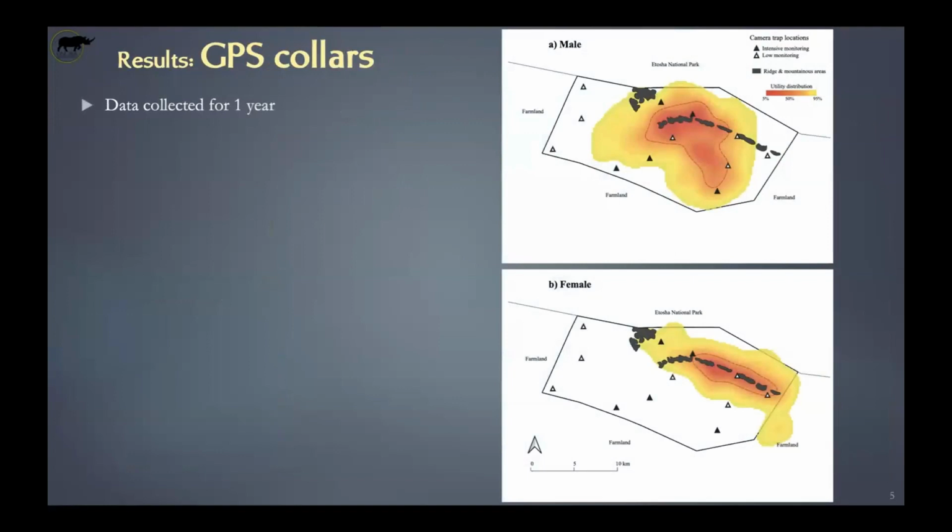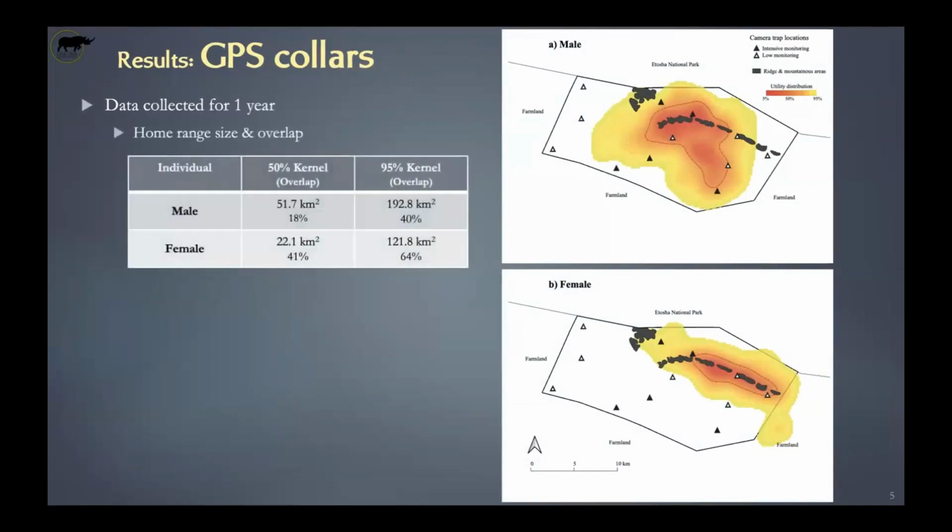All right, so what did we find? From the GPS collars for which the data was collected for a full year, we derived kernels, and this is what you see here. The colors reflect the utilization distribution. The darker, redder it is, the more intensively that area is used. That's for the male and the female. In terms of the 95% kernel, we've got a male of about 193 square kilometers and a female of 122 square kilometers.